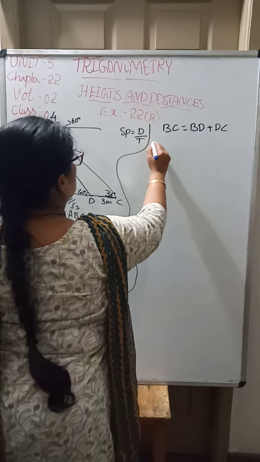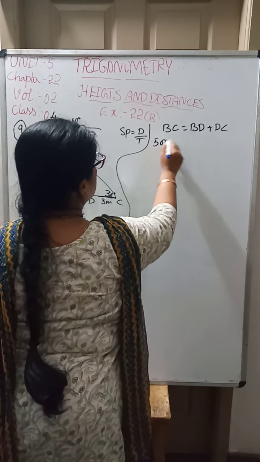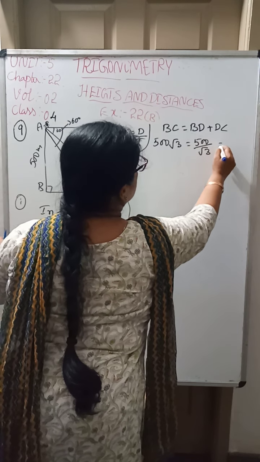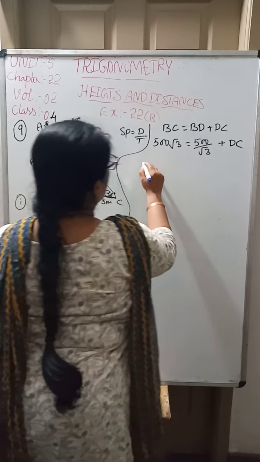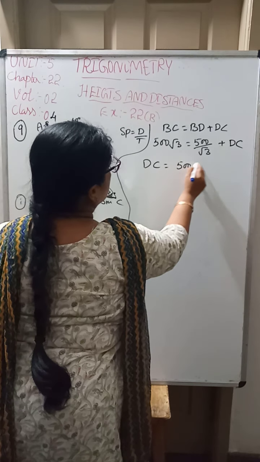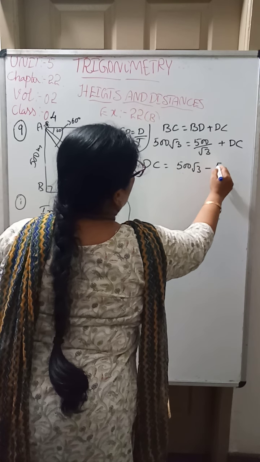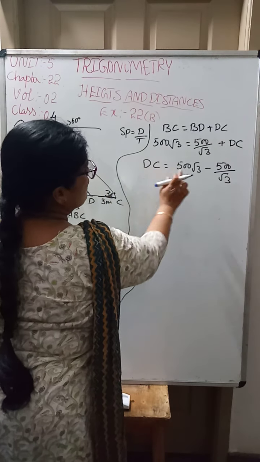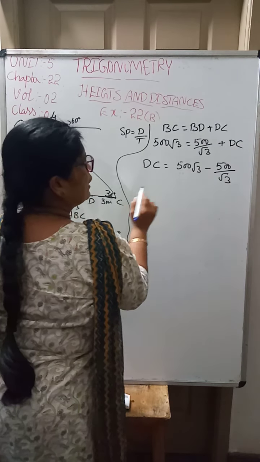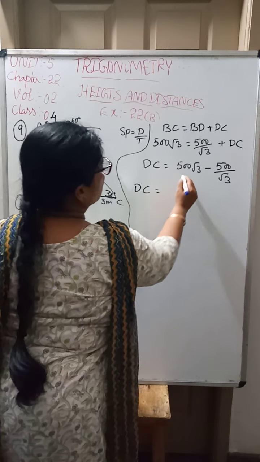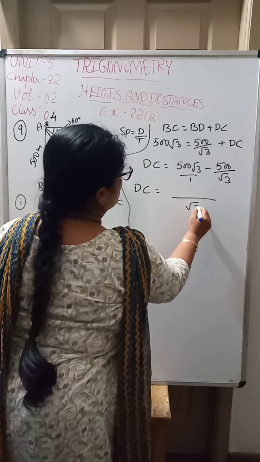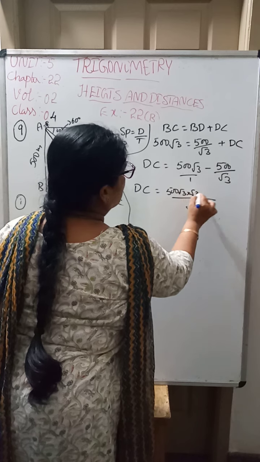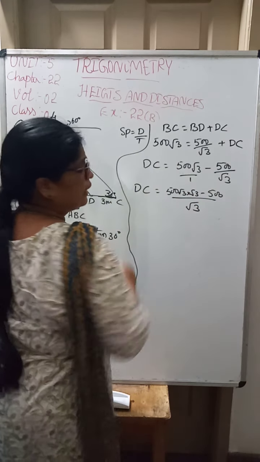So 500 root 3 is equal to 500 by root 3 plus DC. Now DC is equal to 500 root 3 minus 500 by root 3. Take the LCM, then we get root 3 in the denominator, and in the numerator 500 root 3 into root 3 minus 500. Root 3 into root 3 gives you 3.